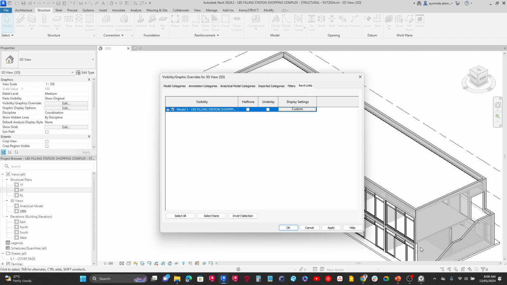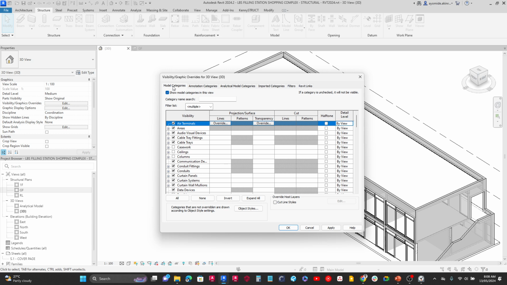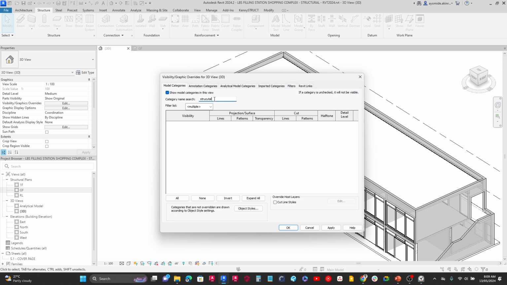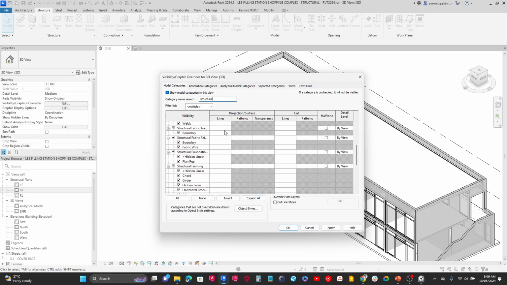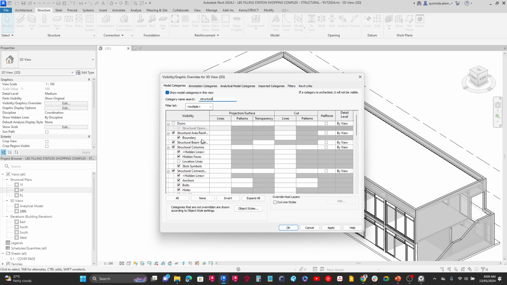Now we want to see the columns as well in this view. So I come back here to the model categories. Now this is for the actual project. I'm going to search here for structural columns. You have to make sure that it is structural columns. There are two types of columns, which are architectural columns, and we have structural columns. If I scroll down, you're going to see structural columns here.